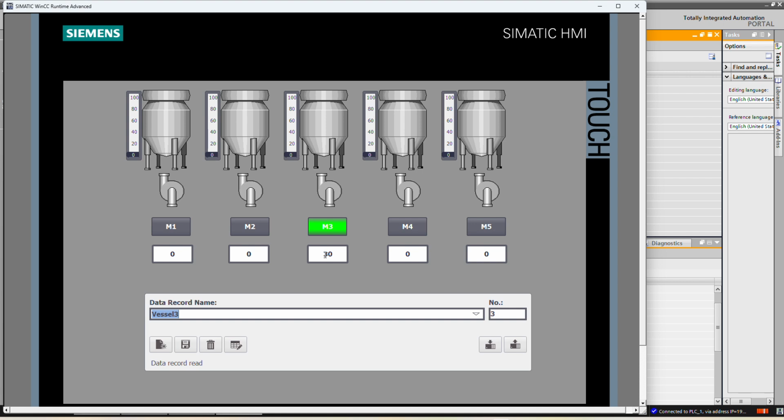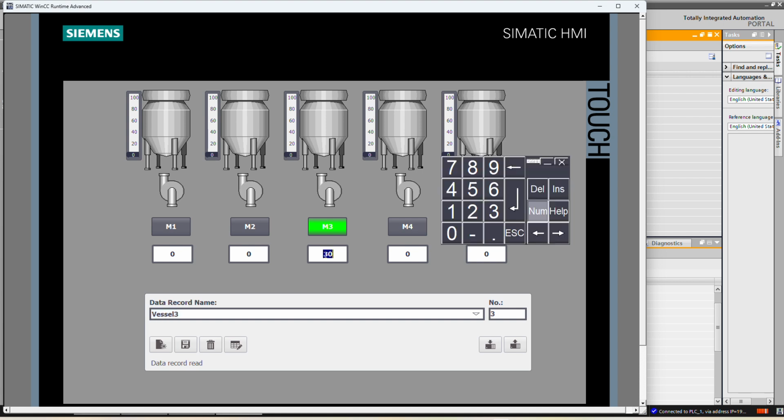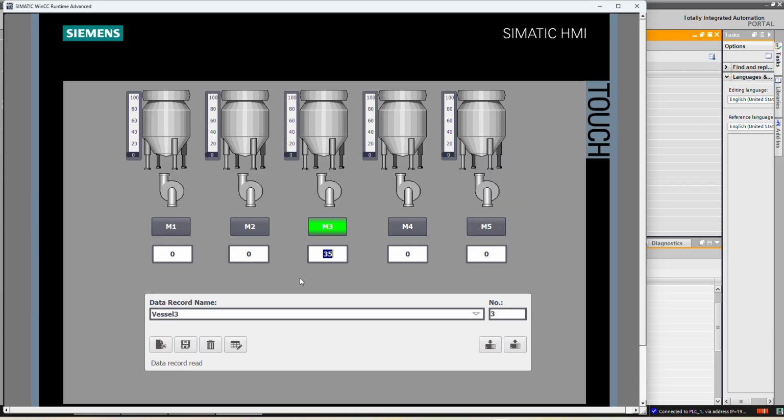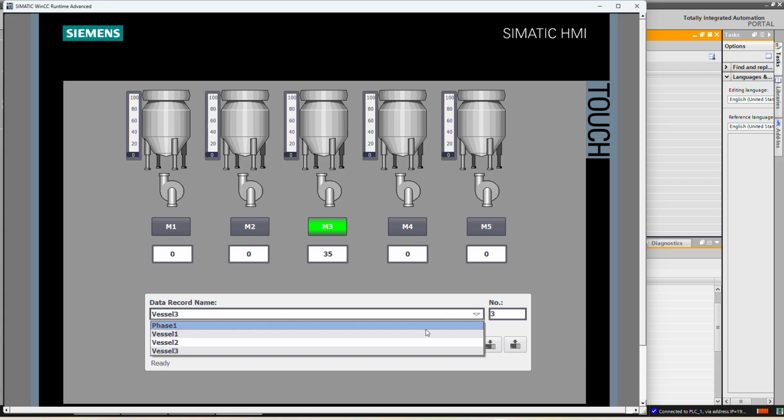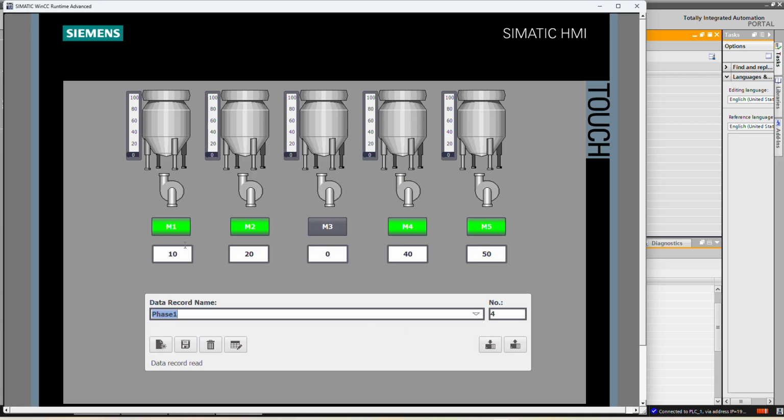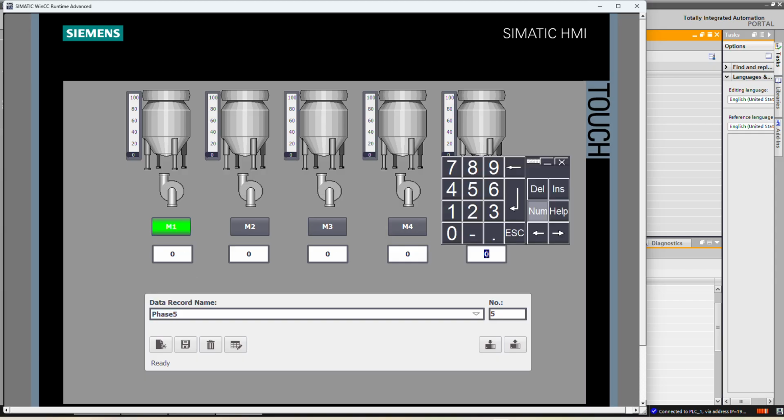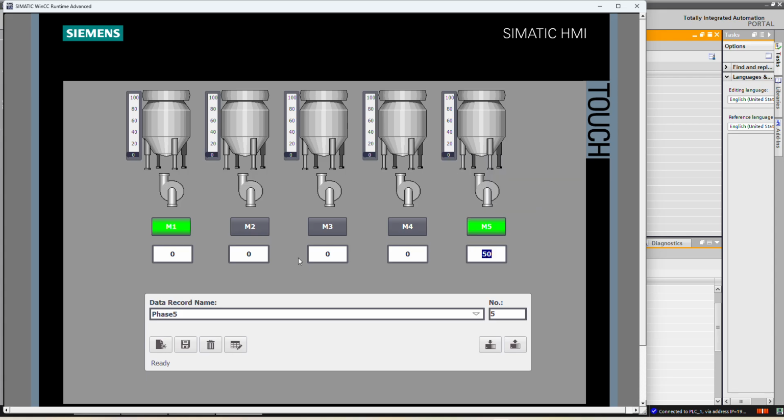If you require for this particular product 30 is not sufficient, we want to run with 35, simply we can change it and we can save it. So data record will be automatically changed. But in the phase 1, we want to run motor 1, motor 2, motor 4 and motor 5. So in the phase 1, we can run that also. If we want only motor 1 and 5, we can do that as well. So in the phase 5, we want only motor 1, motor 5 with the 50 and 10 set point.